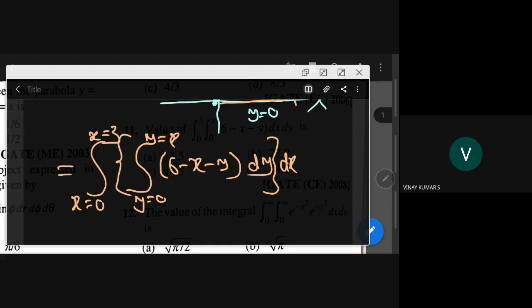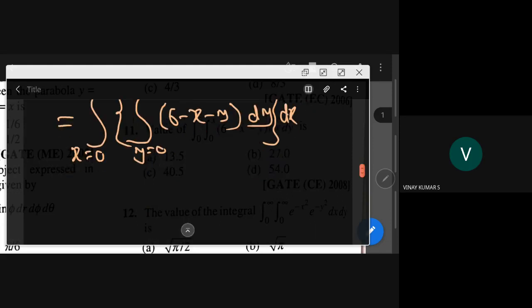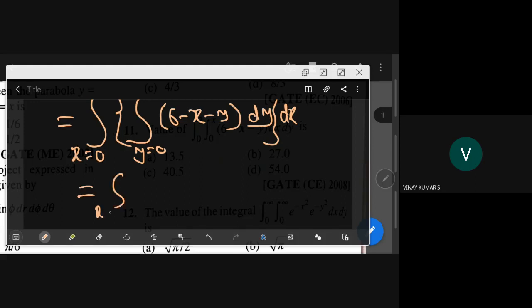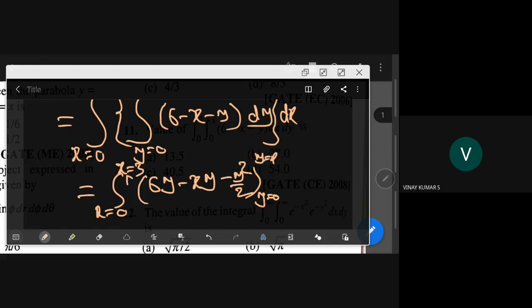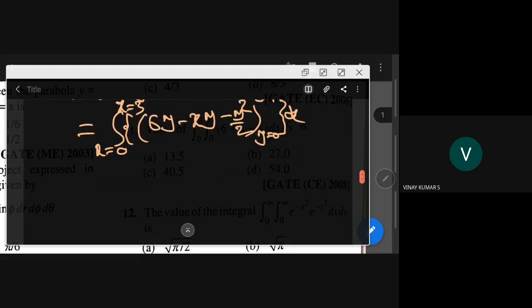So you have 6y minus xy minus y square by 2, with y from 0 to y is equal to x, and now with respect to x you have to integrate.